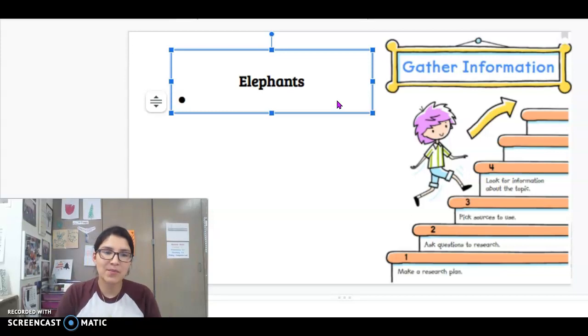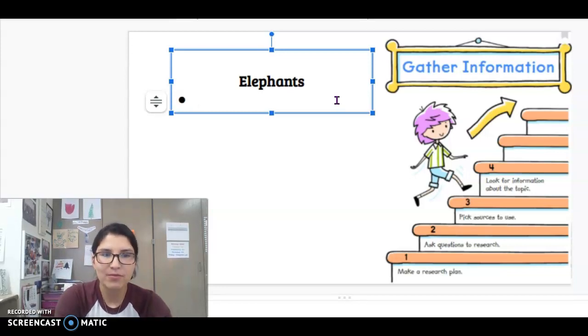What are some different things that you want to learn a little bit more about elephants? I'll give you some time to think about it. What are some things you want to learn about elephants? All right, what kind of things are you thinking?